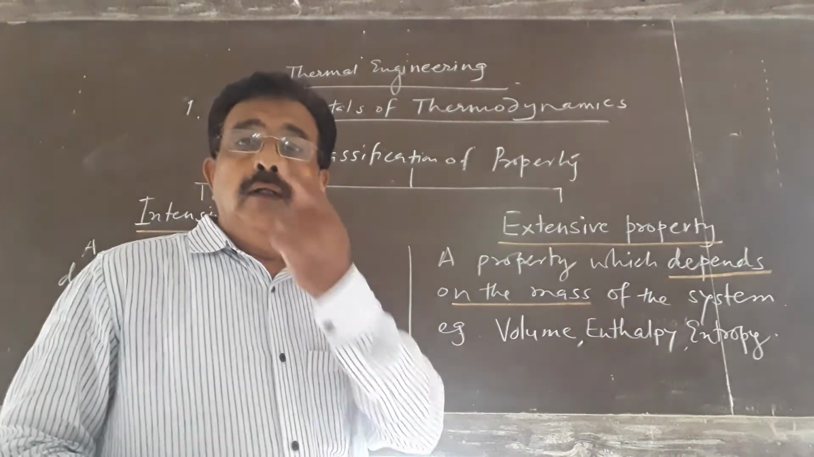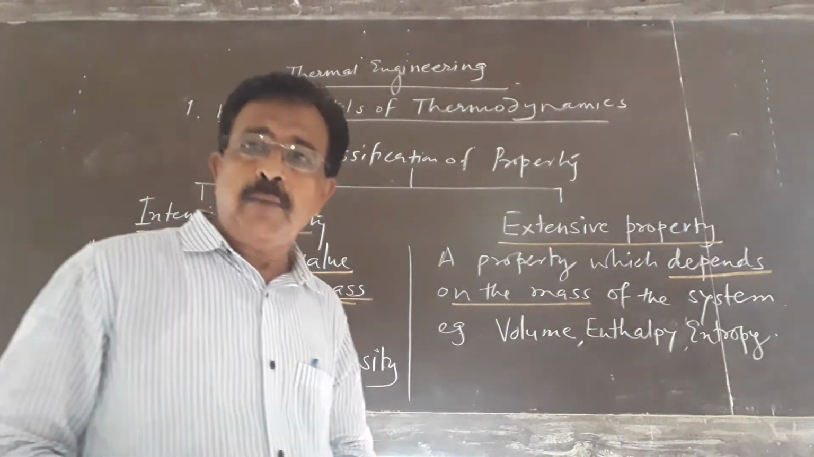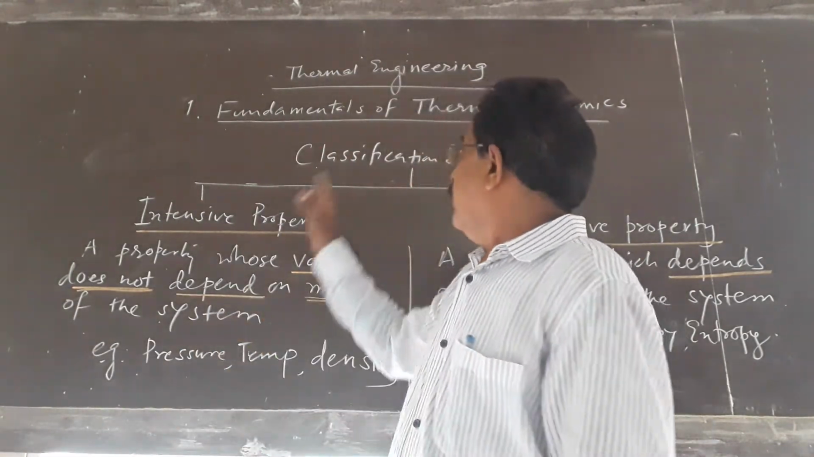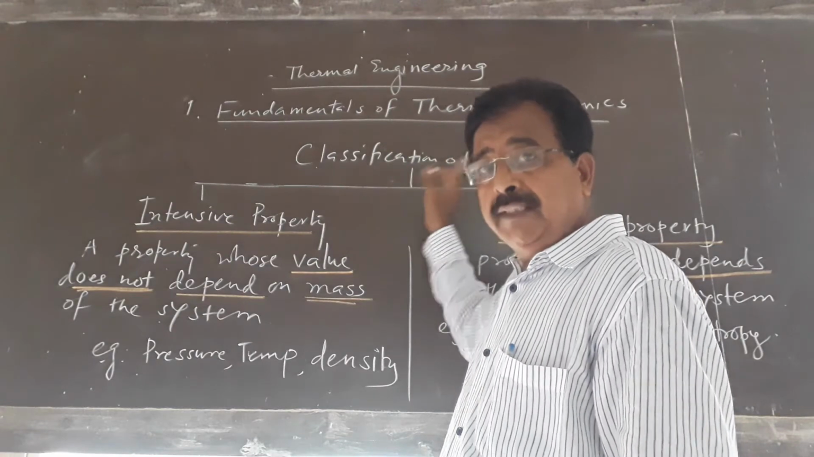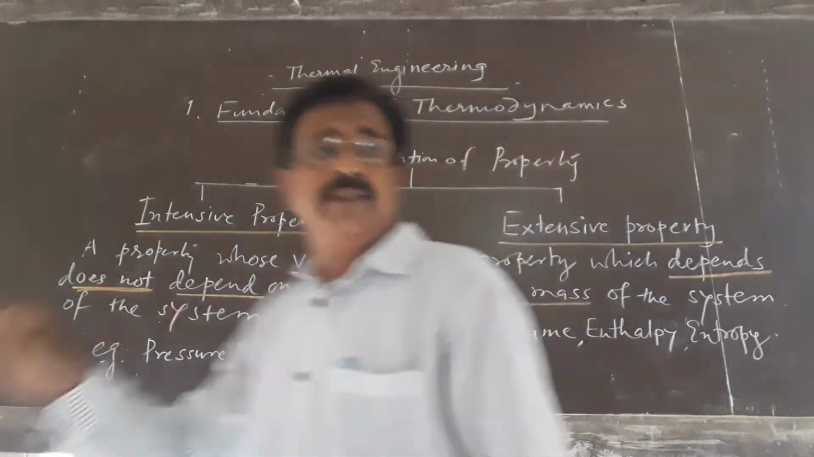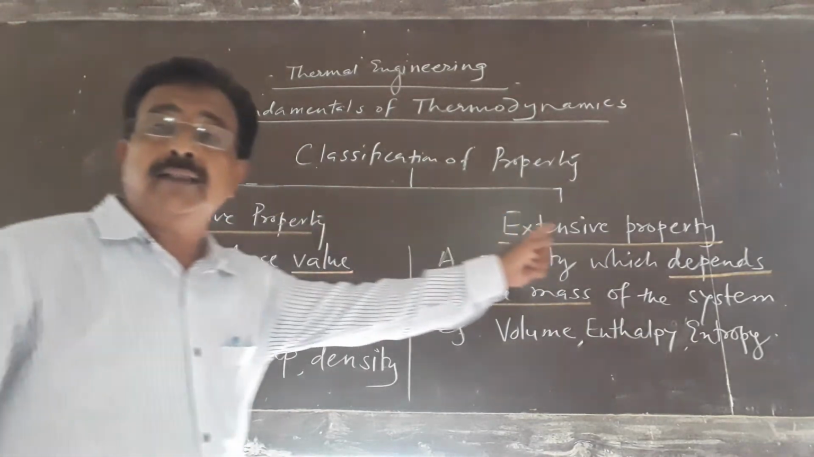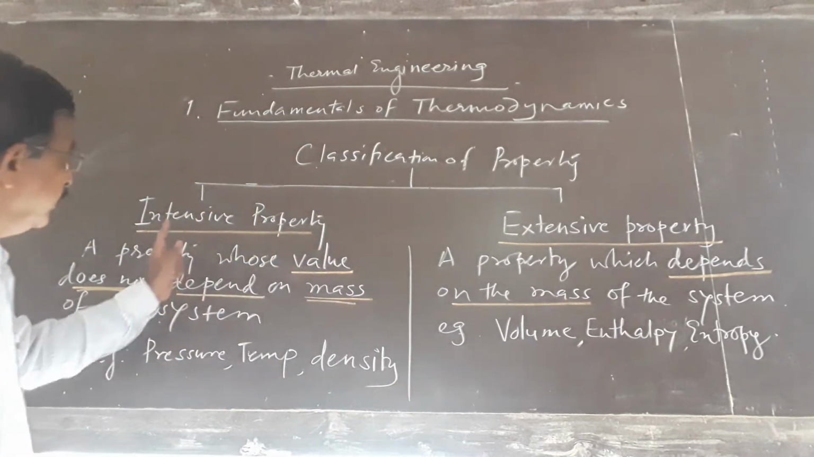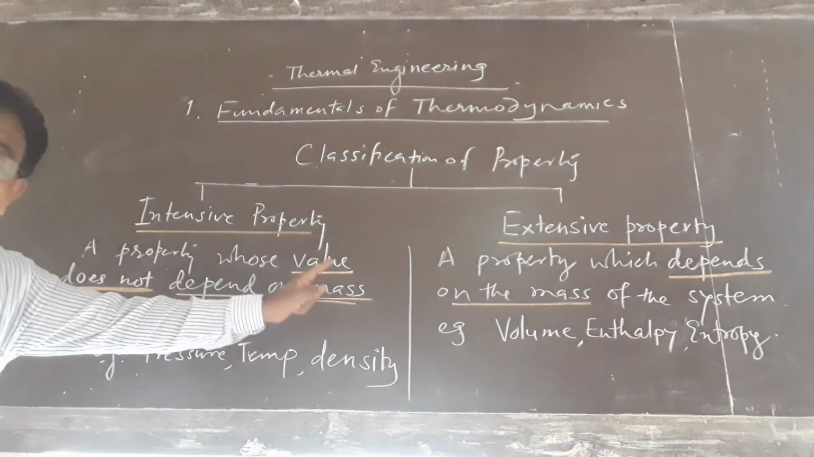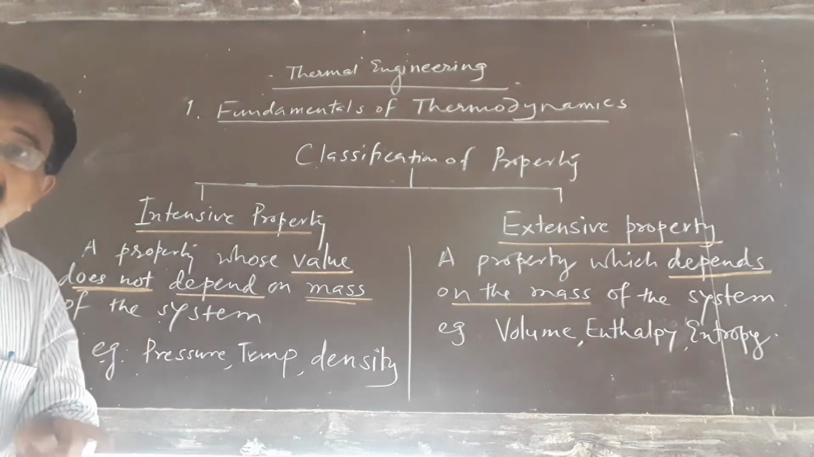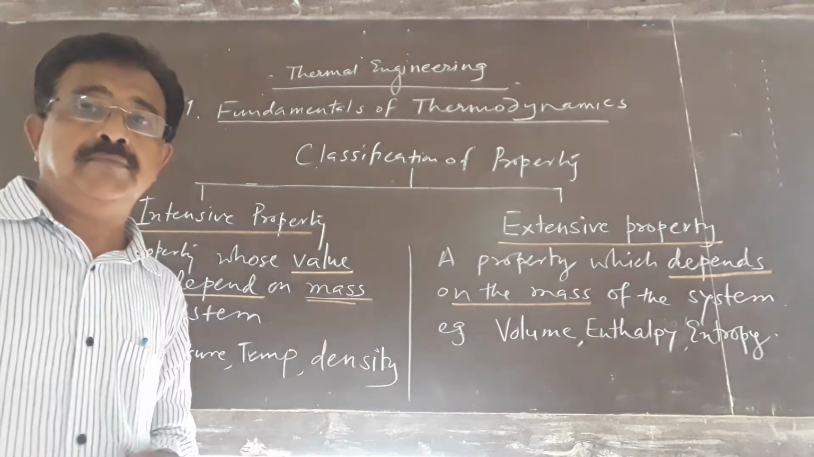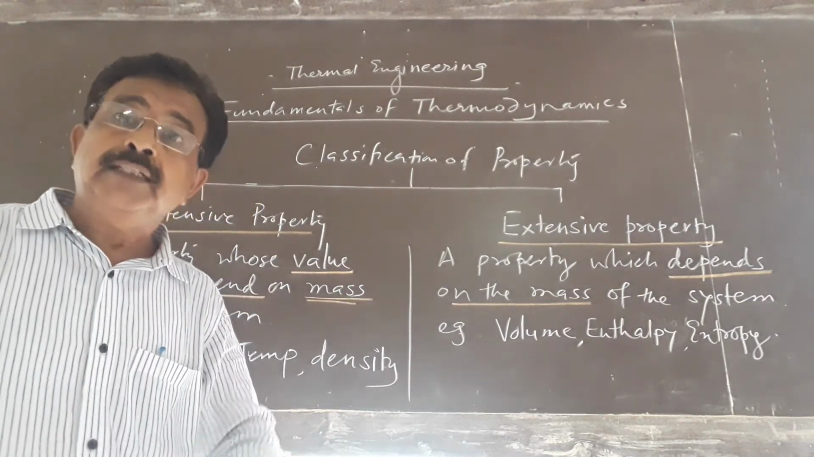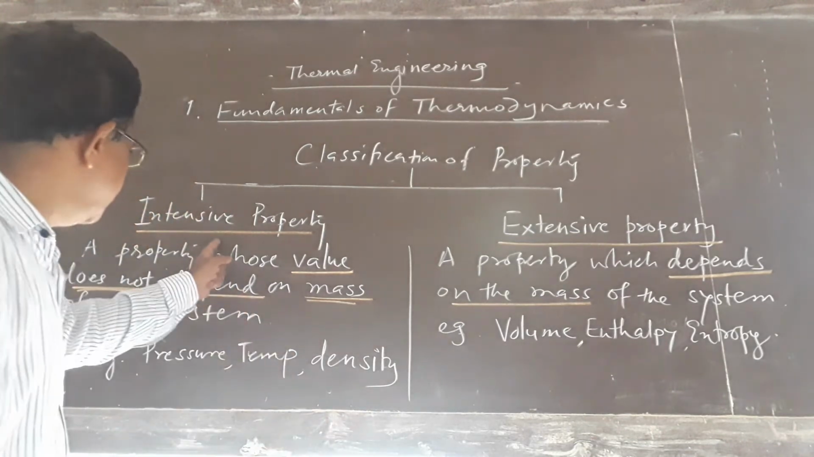Okay. Now we will see the classification of property. We have just discussed that property is any measurable characteristic of the system. Then the properties of the system are classified into two categories. One is intensive property and another is extensive property. Intensive property means a property whose value does not depend on the mass of the system. Whatever may be the mass of the system, its value will not change. That property is called an intensive property.